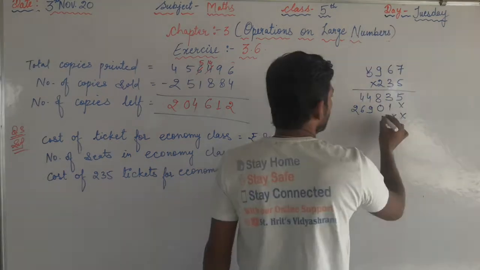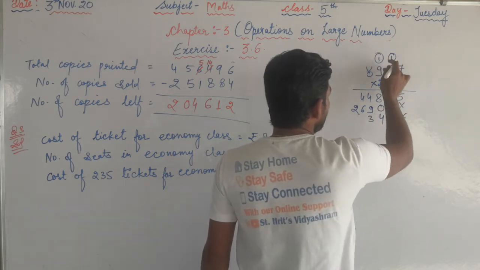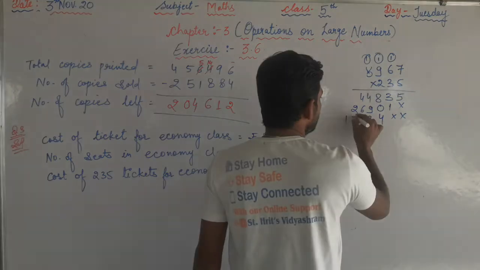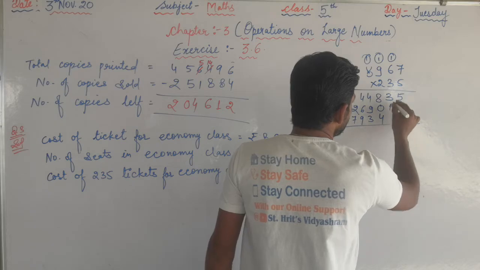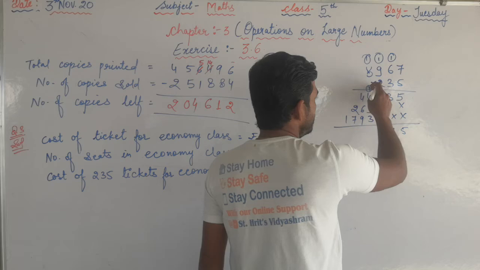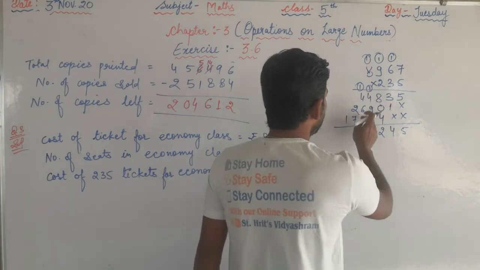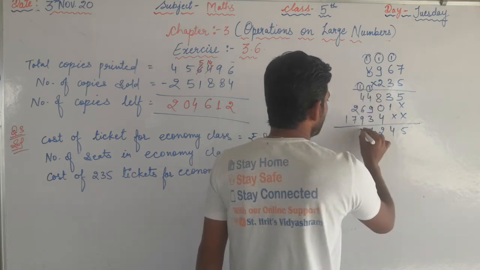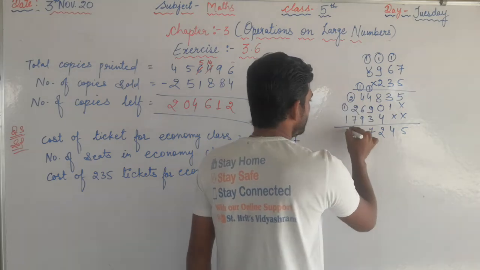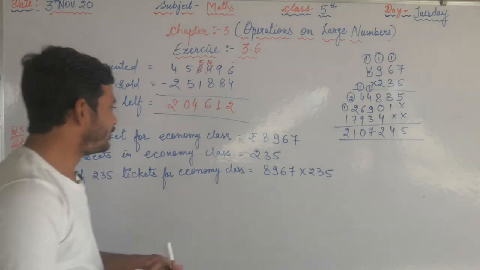Now 7 2s are 14 carry 1, 6 2s are 12 plus 3 is 13 carry 1, 9 2s are 18, 18 plus 1 is 19, 9 carry 1, 8 2s are 16 plus 1 is 17, then adding the rows: 5, 3 plus 1 is 4, 8 plus 4 is 12, 2 carry 1, 9 plus 1 is 10, 10 plus 4 is 14, 14 plus 3 is 17, 7 carry 1, 9 plus 1 is 10, 10 plus 10 is 20, 0 carry 2, 2 plus 2 is 4, 4 plus 7 is 11, 1 carry 1, 1 plus 1 is 2. This is the cost of 235 tickets.